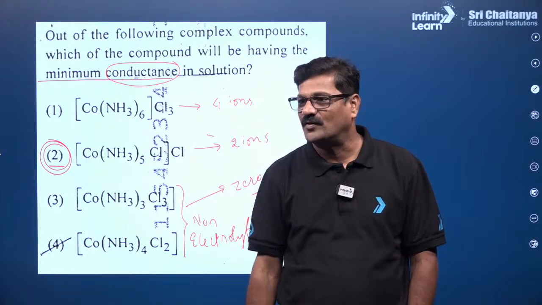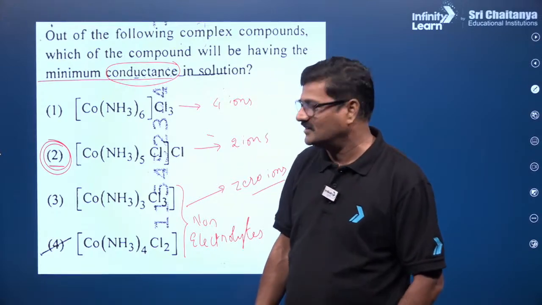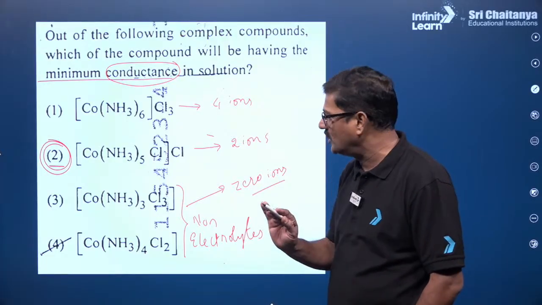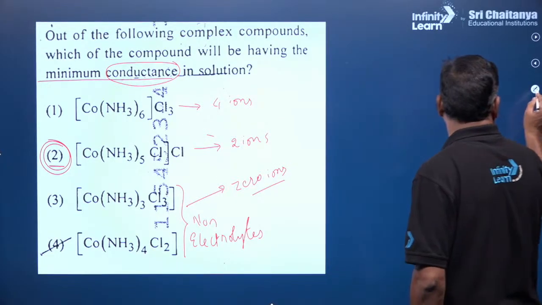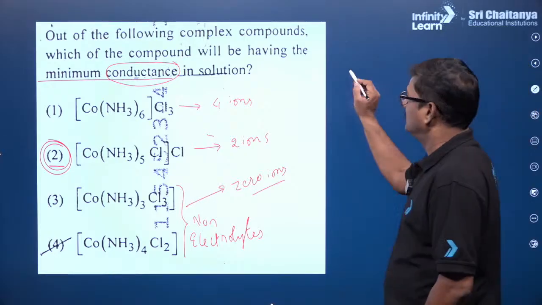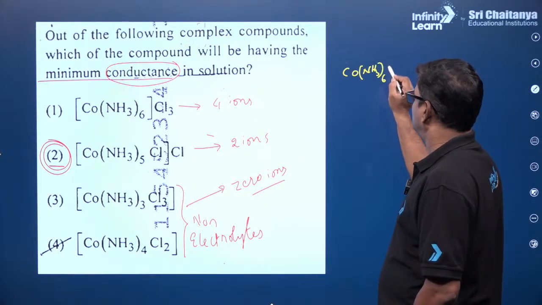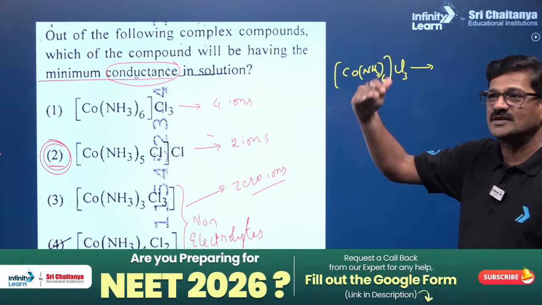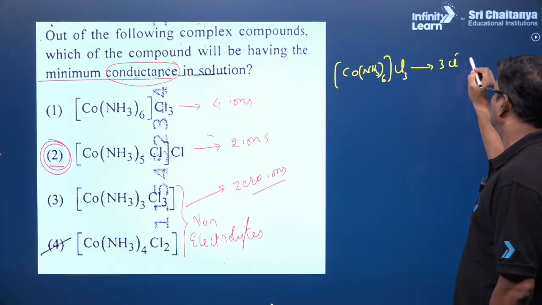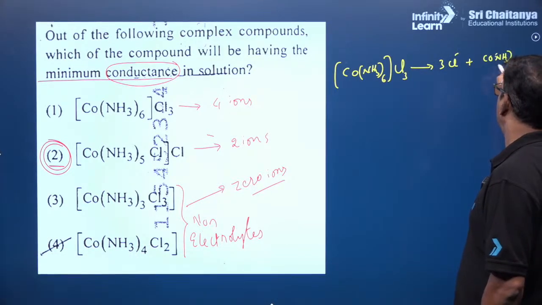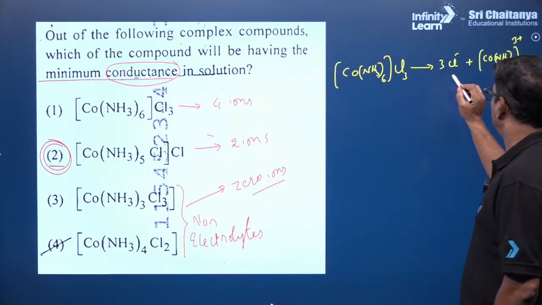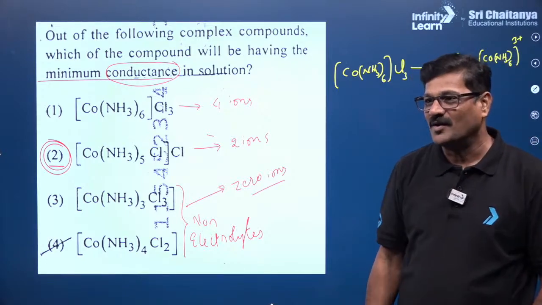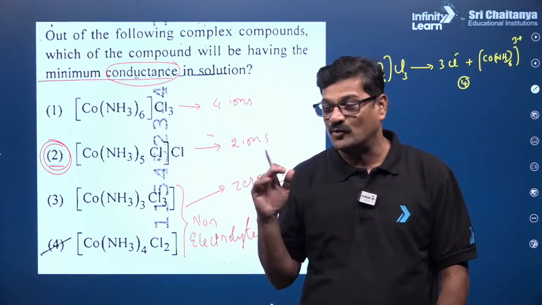So how can we know 4 ions and 0 ions? Geeta Madhuri, everything inside the square bracket is not going to ionize. And if you see, this is [Co(NH3)6]Cl3. Anything outside the square bracket can be ionized, so it is going to be [Co(NH3)6]3+ and 3 Cl-. So total 4 ions you are going to get. Are you getting or not? Partham, hope so bonus. Even I am hoping for a bonus.